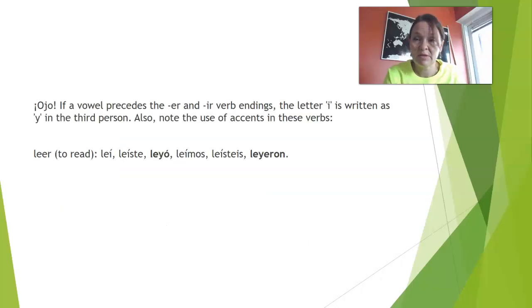Another thing with spelling: if a vowel precedes the -er and -ir verb endings, so if you have a vowel just before the -er or -ir ending, the letter I is written as Y, as "y" in Spanish. Okay? So leí, leíste, leyó, leímos, leísteis, leyeron. It happens in third persons, singular and plural. Okay, great.